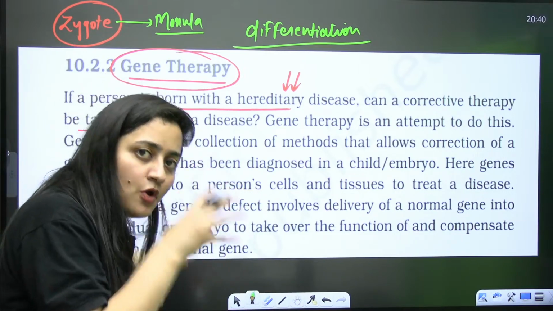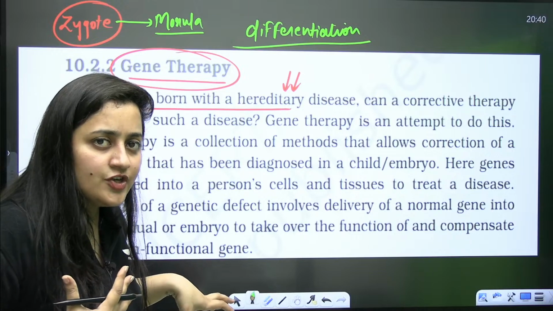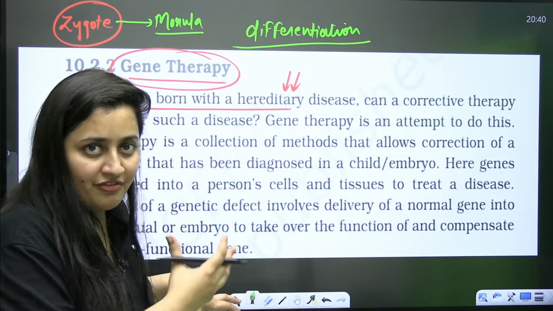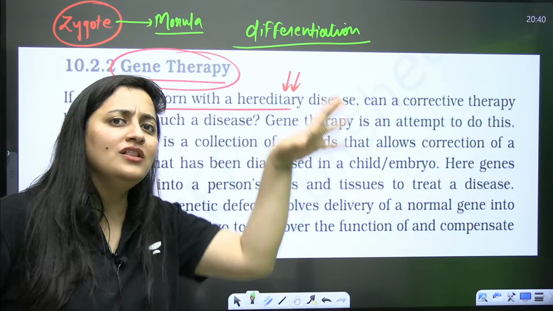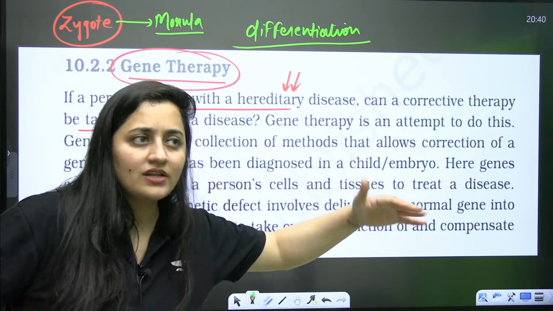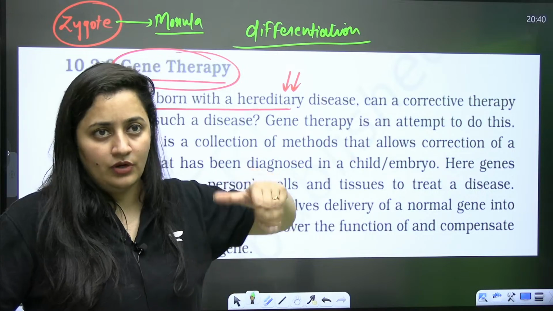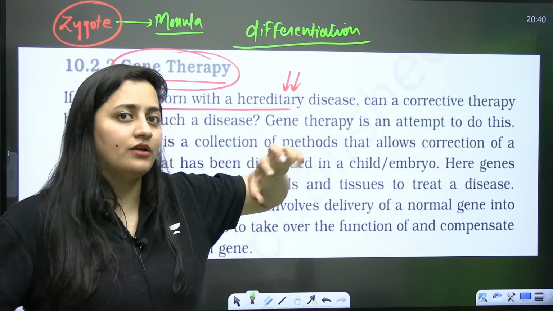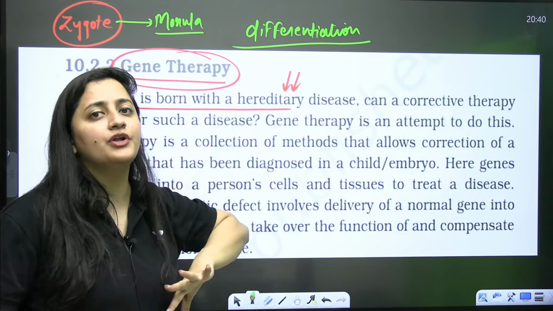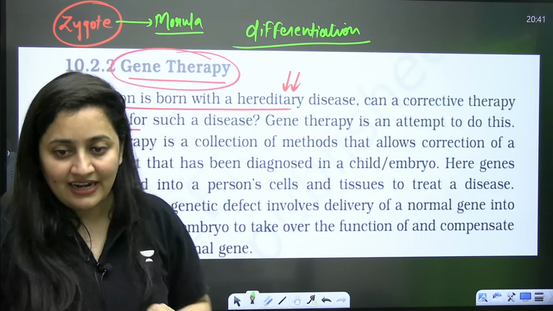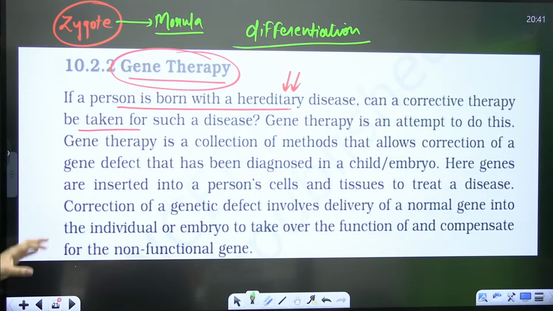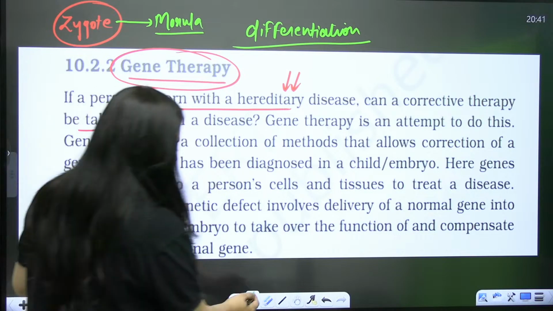So basically, in embryonic stages, if we recognize any genetic defect, then it can be rectified. But later on, because all the cells are differentiated, they know what they have to do. They have a specific role. In that case, even gene therapy is not going to provide the permanent solution. Clear, Subhashini? It is written here as well.